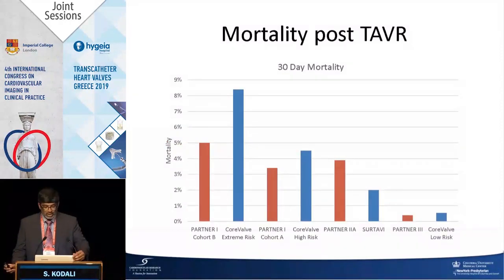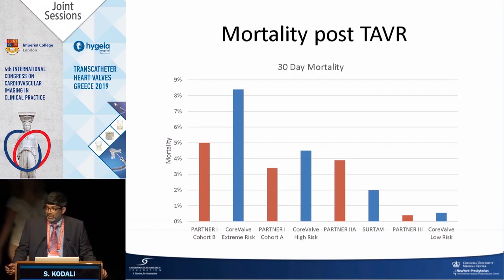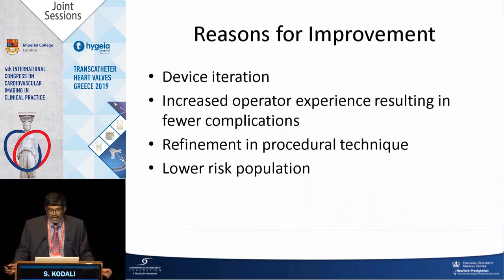So when we look at the 30-day mortality post-TAVR, as we've gone through the different trials, the mortalities have clearly gone down as we got to a lower risk population. What's challenging with this data is that during the 10 years in which these trials were done, there's been a ton of device iteration and a lot of procedural learning. So the mortalities are lower because we're better at the procedure, but then potentially also because we're treating a lower risk population that can handle complications.